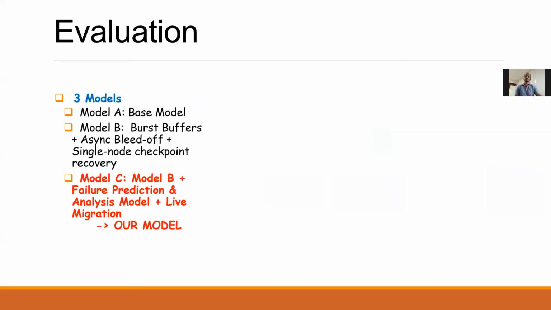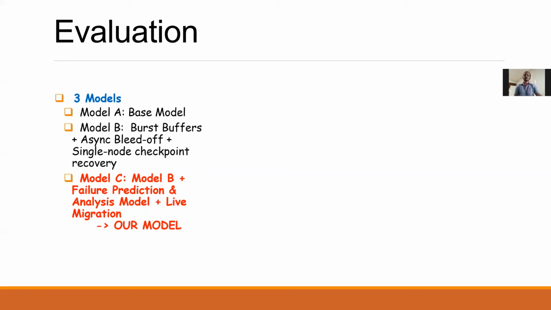For evaluation, we built three models. Model A, which is the base model. Model B has the assistance of the burst buffers. Model C is an upgrade over Model B with the assistance of the failure prediction module, failure analysis module, and the live migration. This is our model.